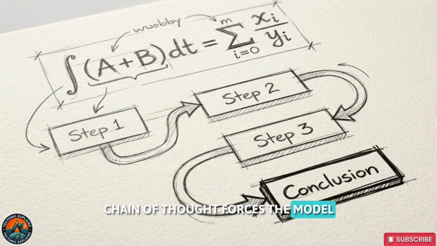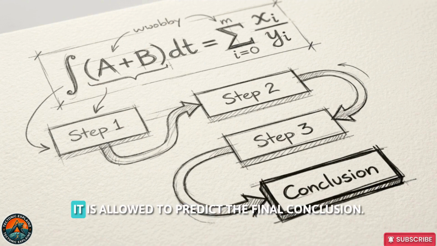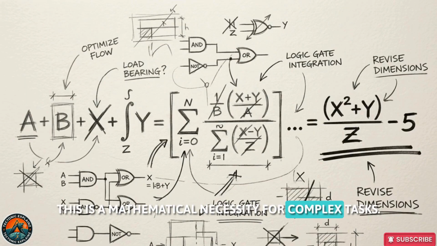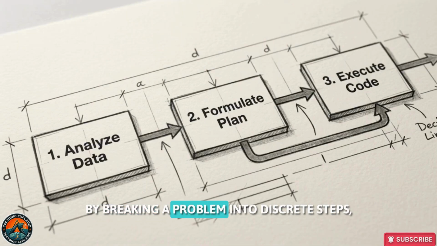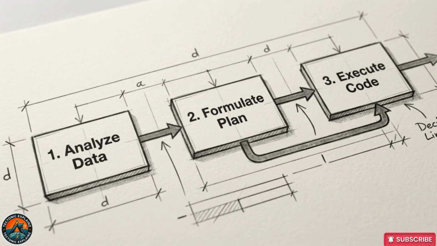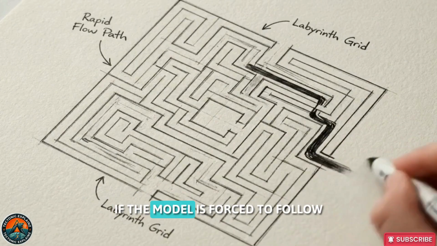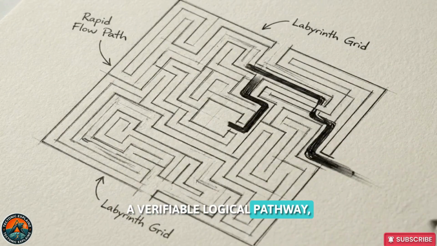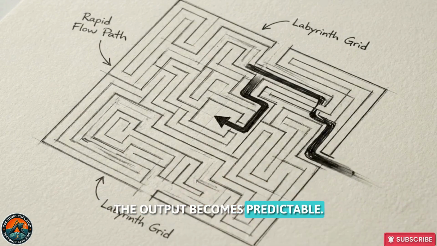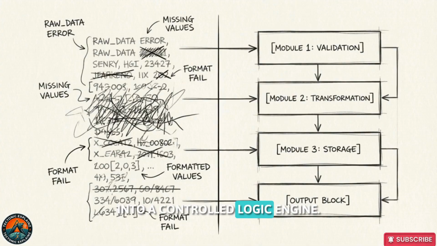Chain of thought forces the model to generate intermediate reasoning steps. It must articulate its logic before it is allowed to predict the final conclusion. This is a mathematical necessity for complex tasks. By breaking a problem into discrete steps, the model avoids the logic collapse often seen in one-shot mathematical or coding requests. Showing the work reduces the probability of a stochastic hallucination. If the model is forced to follow a verifiable logical pathway, the output becomes predictable. These constraints transform the interaction from a game of chance into a controlled logic engine.